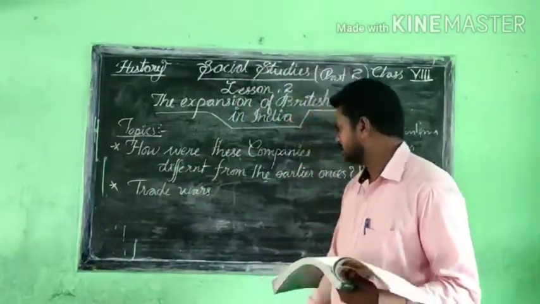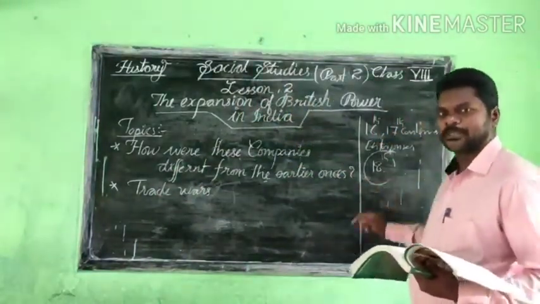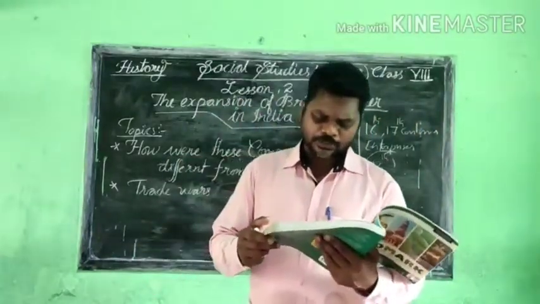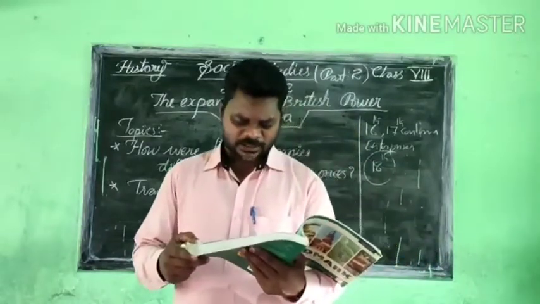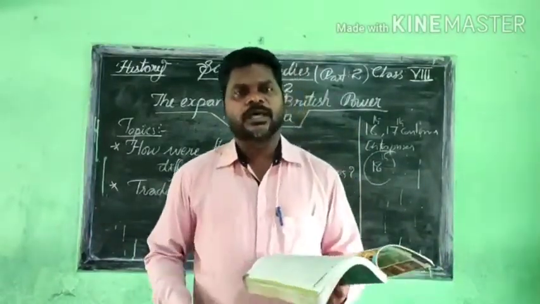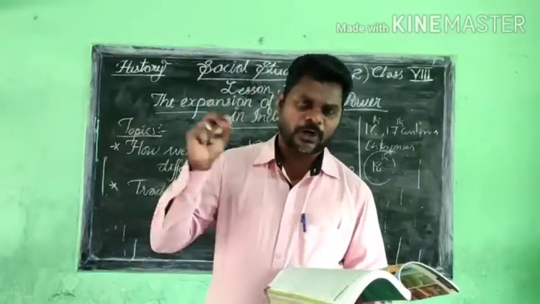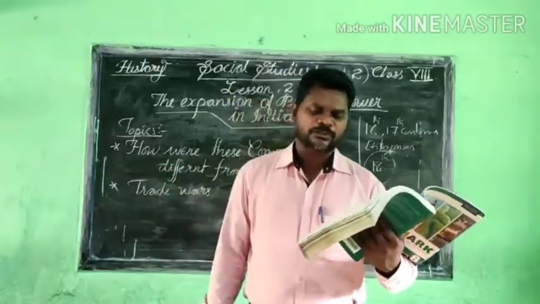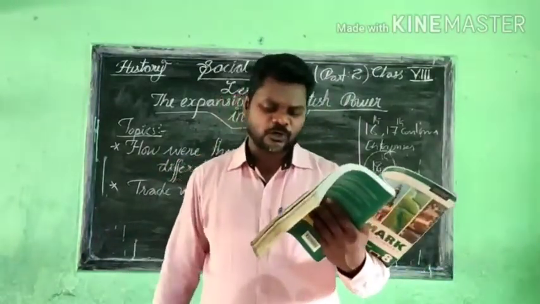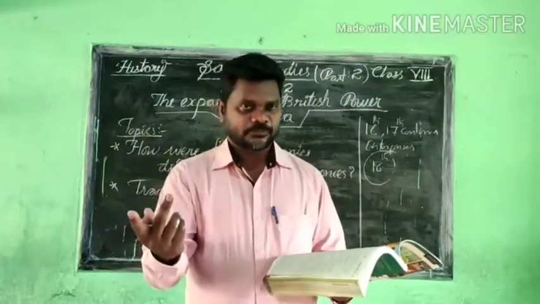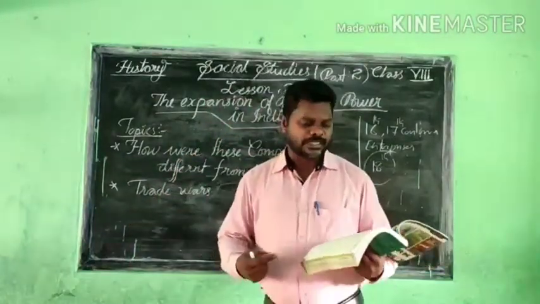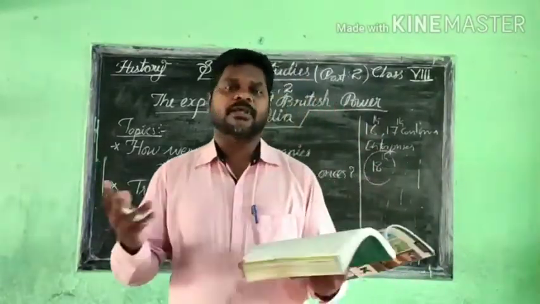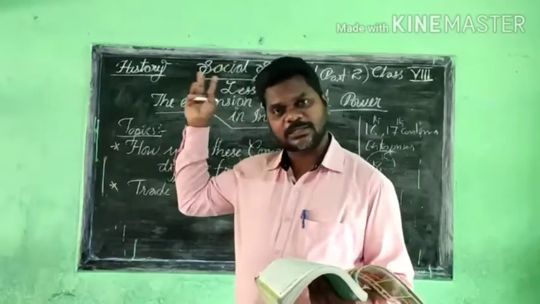Okay, so in the 18th century they got help from the governments of Europe. Now they were empowered to declare war, sign treaties, and fortify territory. They got power and support from the government, and they made a very good platform in India. And after that, what happened? Because they got the power, they wanted to declare war on each other. Rivalries were there, because the French company, the English East India Company, and other European companies had rivalry with each other.